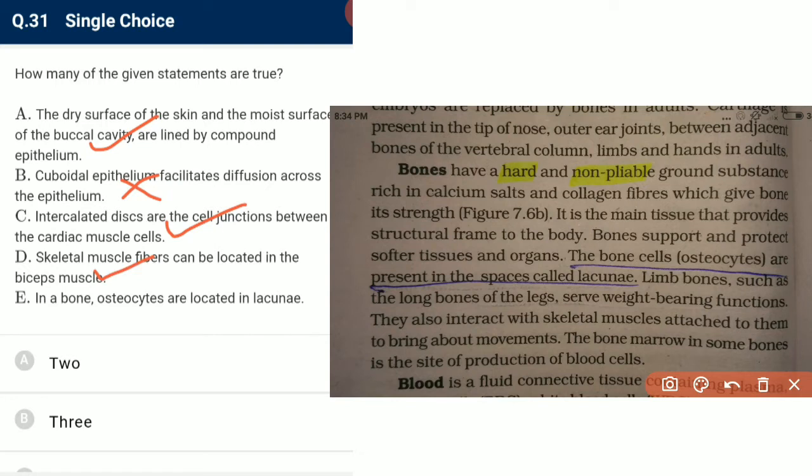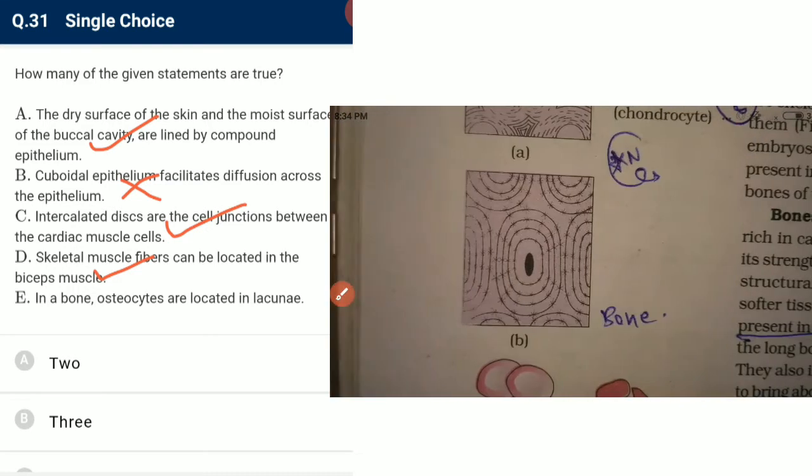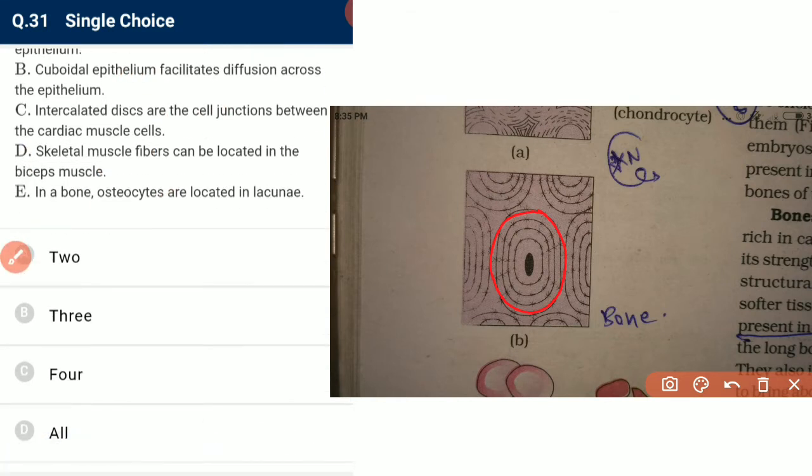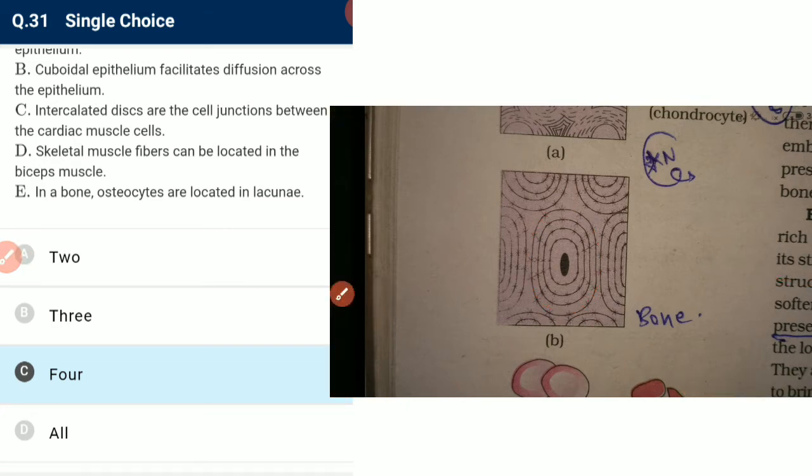In a bone, osteocytes are located in lacunae. Yes, osteocytes or bone cells are present in the spaces called lacunae. See, these are spaces, these are lacunae. So it is correct, and we have to find out the true statements. A, C, D, E are true, which means 4 statements out of 5 are true.